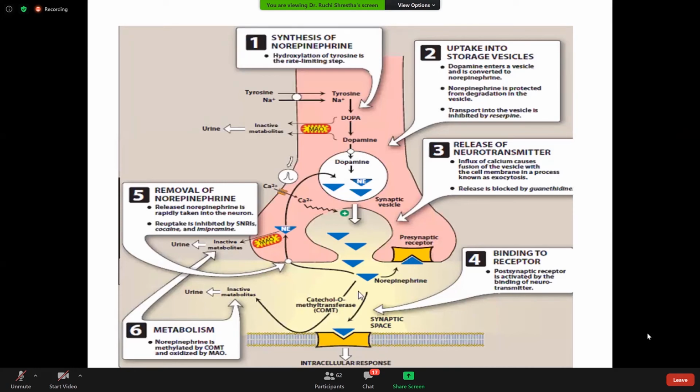And the other response is it can be metabolized by two enzymes, monoamine oxidase or catechol O-methyltransferase. And the other process it can undergo is that some of this released norepinephrine can be reuptaken by this neuron, and the reuptaken norepinephrine will be stored in this synaptic vesicle.